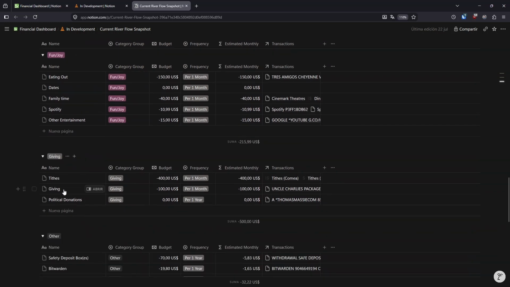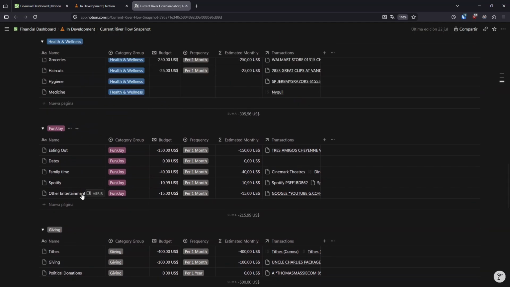I want to have one category of giving, and I want to merge dates into that category because I figure if I go out on a date, I'm the one that's going to be paying every time. So I can just consider that part of my giving expenses. And another thing would be family time. Anytime I take my mother out for lunch or buy some board game for myself and my family to play, if I host some board game night and I spend money to make that happen, that's all part of giving.